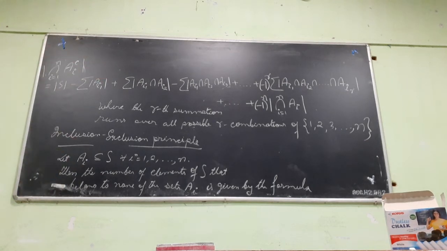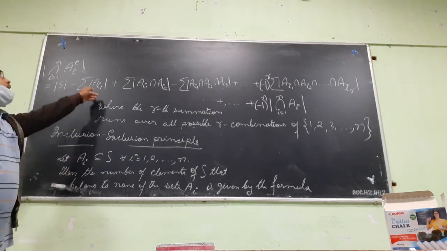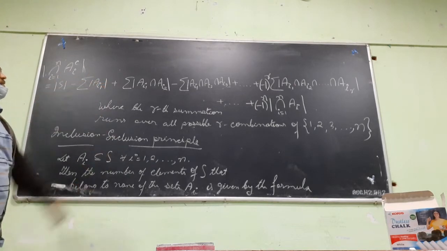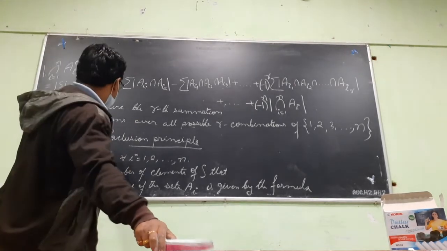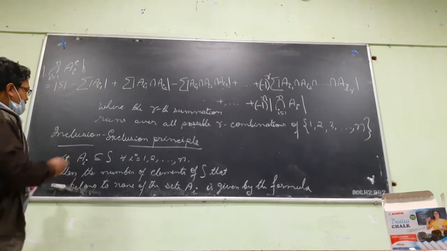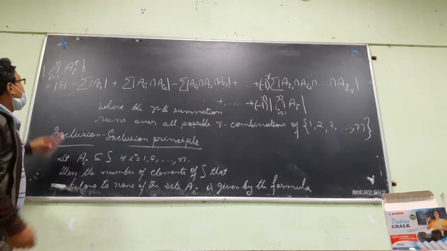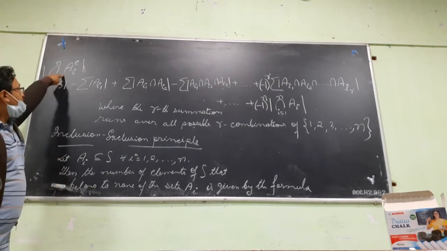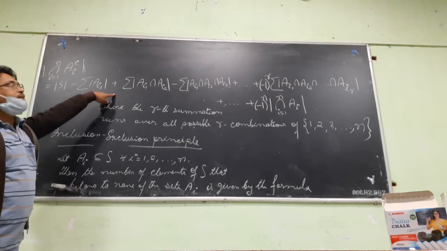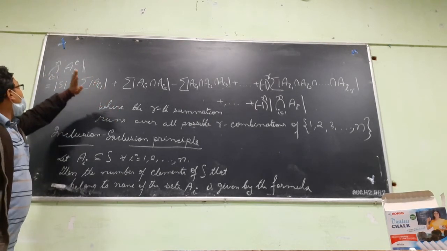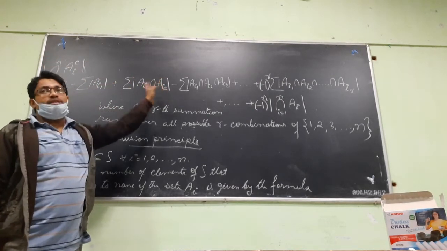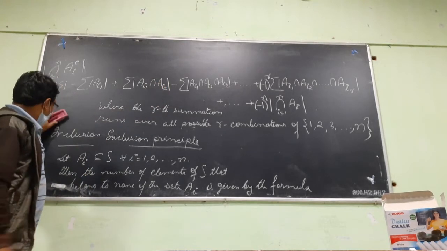So when n is 2, it is just A complement intersection B complement. When n is 3, it is A complement intersection B complement intersection C complement. That way. So let us have a look at the proof, the combinatorial proof of this. We will show that any element which is counted in the left hand side once is counted in the right hand side once. Any element which is not counted in the left hand side is also counted 0 times in the right hand side. This is what we will show.